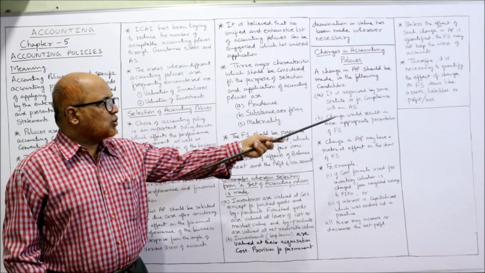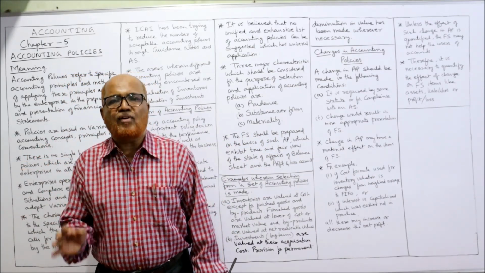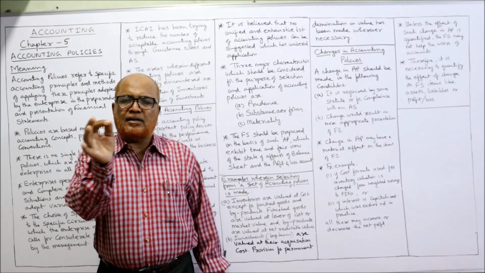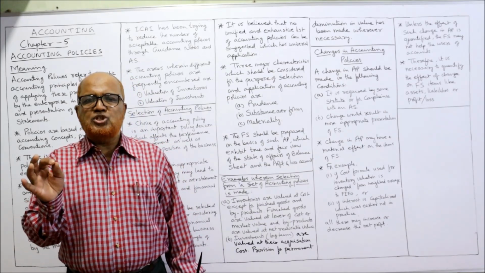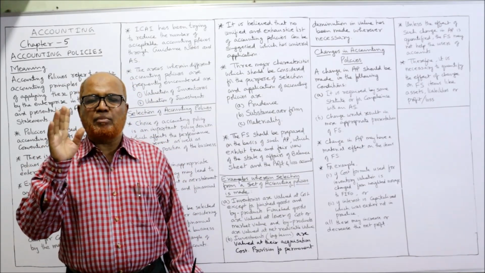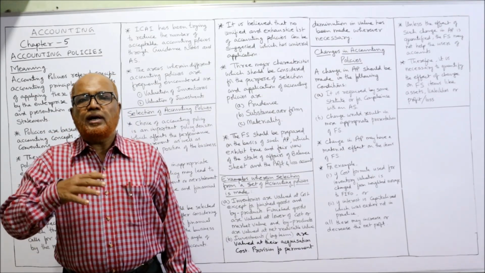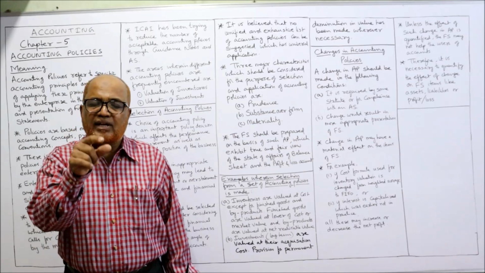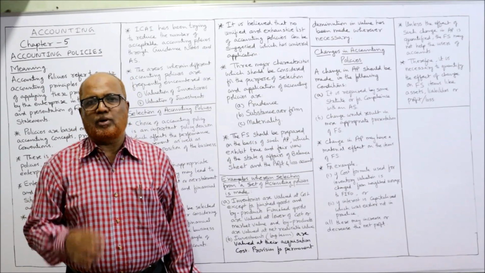Lastly, change would result in a more appropriate presentation of financial statements. Finally, the accounting policy has a direct impact on the financial statements, and it is the objective that every financial statement must show a true and fair view. So in order to make a better presentation of financial statements, if a change in accounting policy is required, then change the accounting policy.